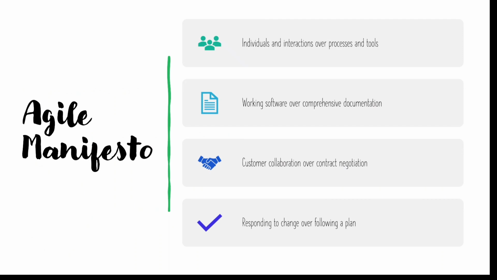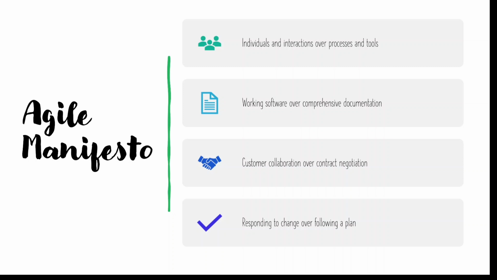Now let me tell you about the Agile manifesto. In the Agile manifesto there are 4 values. The first value is individuals and interactions over processes and tools. That means all the developers and testers should interact, and the process should be tracked in a proper project tracking tool like Bugzilla, Jira, or Azure DevOps.